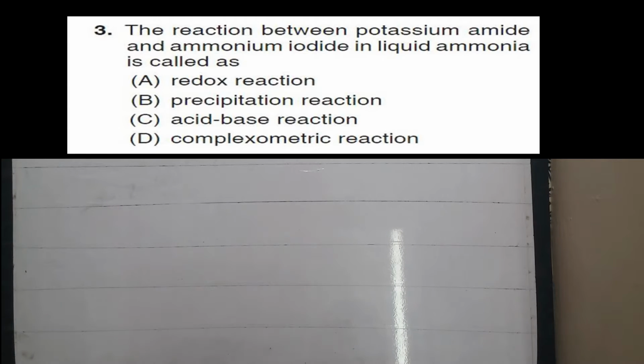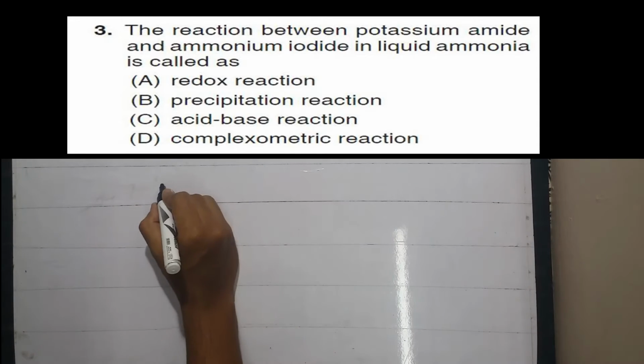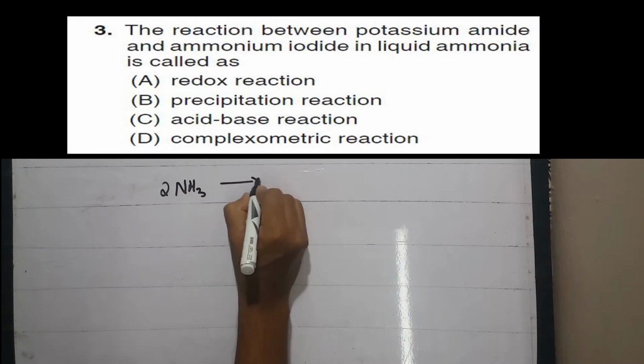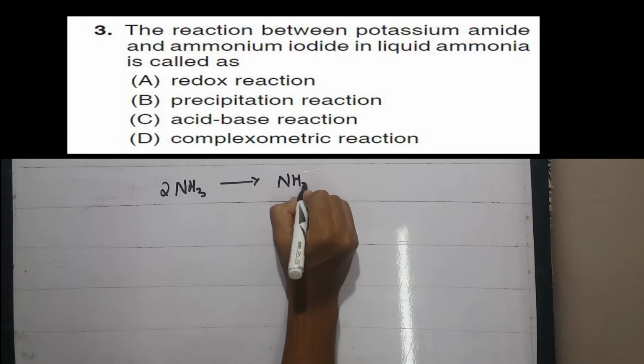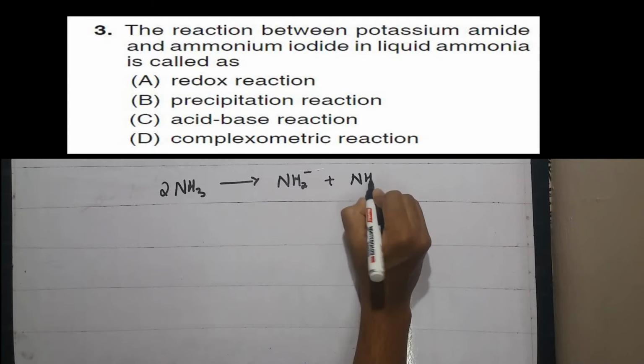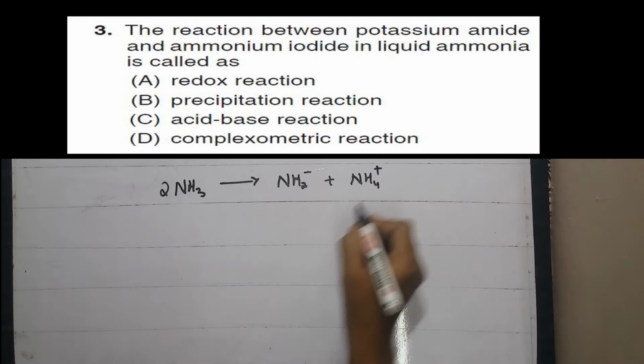This is a question from KSET 2018 from the inorganic part: the reaction between potassium amide and ammonium iodide in liquid ammonia is... See, if we consider ammonia, it dissociates as NH2 minus, which is the amide ion, and NH4 plus, which is known as ammonium ion.